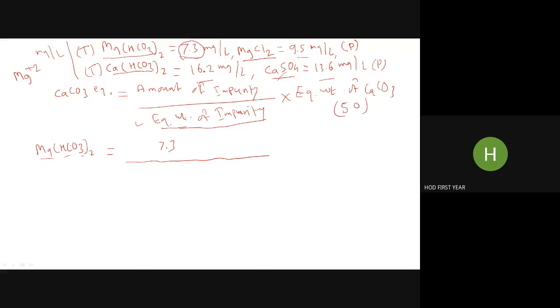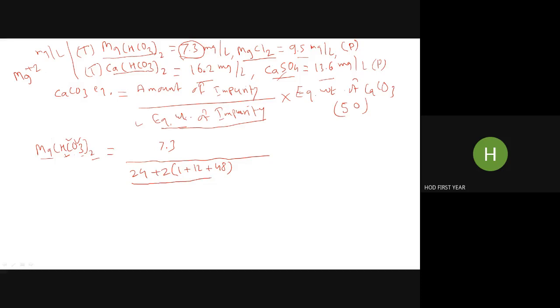So let us write that over here. Magnesium atomic weight is 24 plus 2, which I should take out of the bracket. 2 into hydrogen is 1, so I should write 1, then carbon atomic weight 12, so 1 plus 12 plus oxygen 16. I have 3 oxygens, 16 into 3, 48. So this is the molecular weight of magnesium bicarbonate.